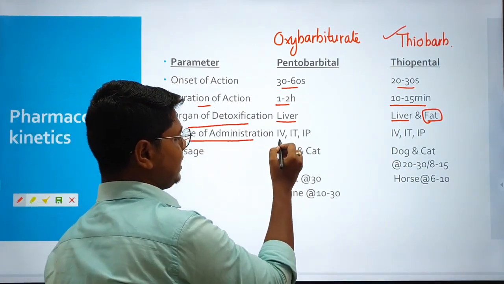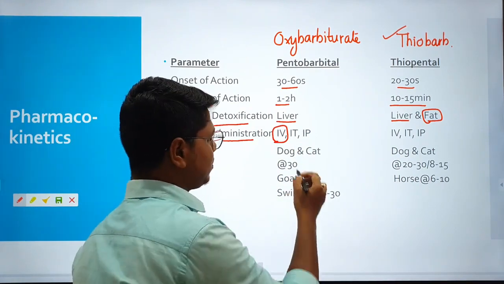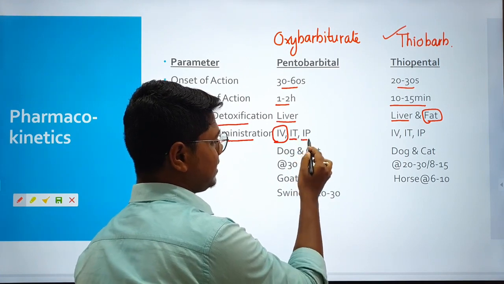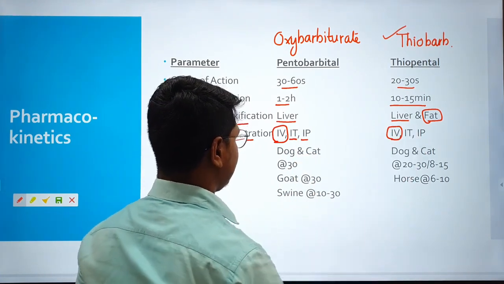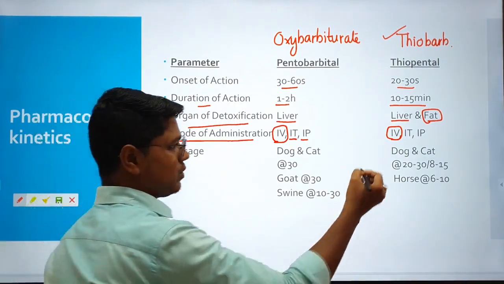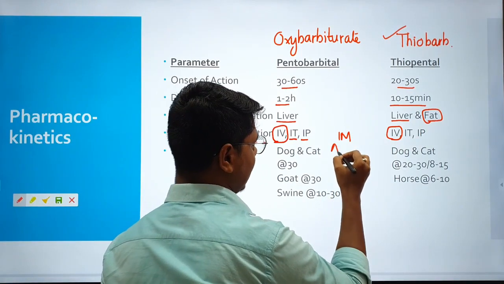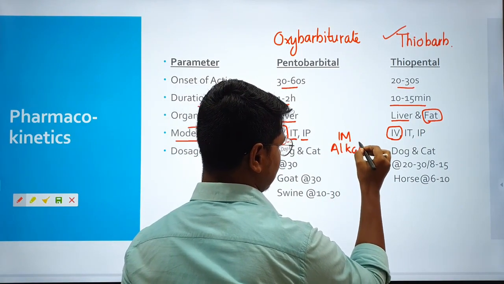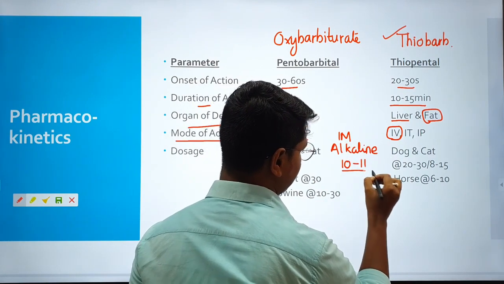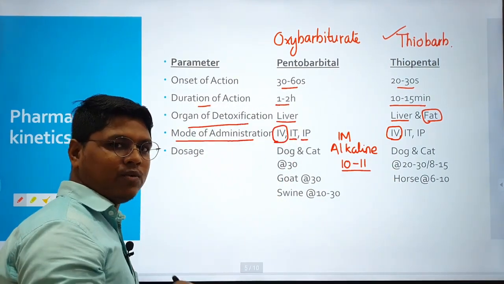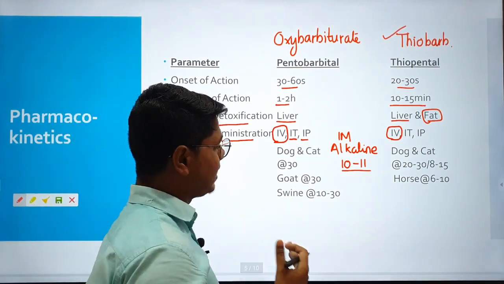Mode of administration: it is usually administered intravenously, though there have been studies where it has been used intrathoracically and intraperitoneally, but the common route of administration is intravenous. They are not used intramuscularly, because all the barbiturates are alkaline in nature, highly alkaline, usually with a pH range from 10 to 11. When used intramuscularly, they cause necrosis or high irritation.